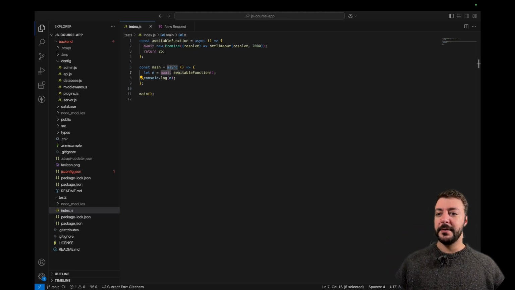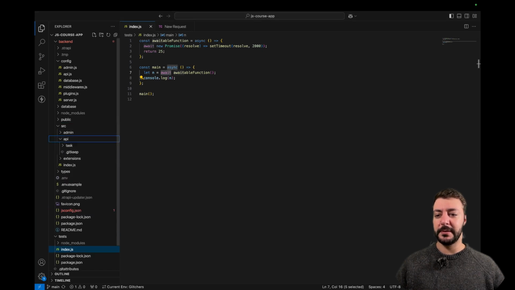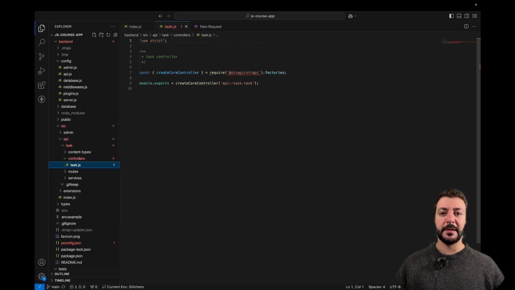Way number one would be to override in our source API task controller task.js file. We have here our API, and in here we have our controller for our particular task. So what we can do here is override this.